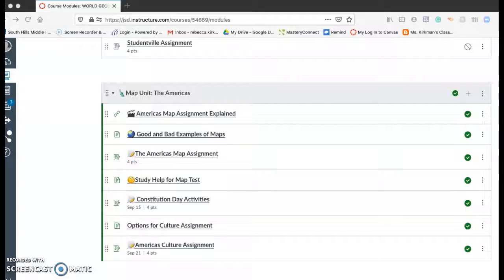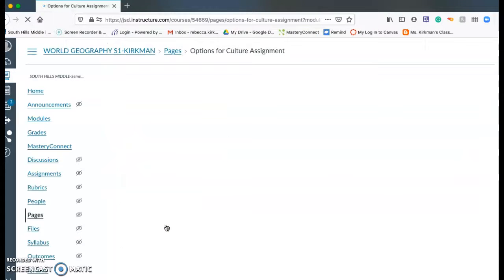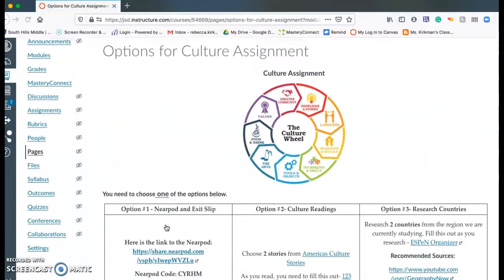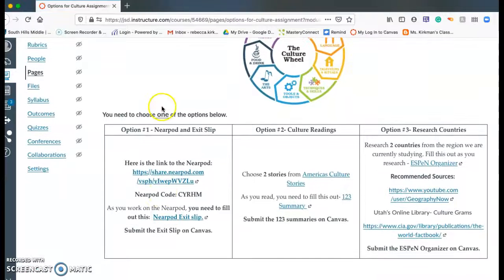Okay, this is going to be a video explaining the culture day assignments, and I'll explain the first one first. You're going to get a choice of what you can do for the culture assignment. So go into options for culture assignments, and you're going to choose one of these options below. There's a Nearpod, a culture reading, or research countries.